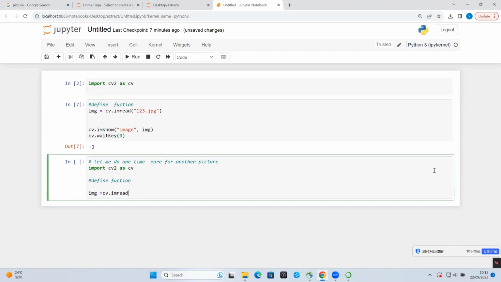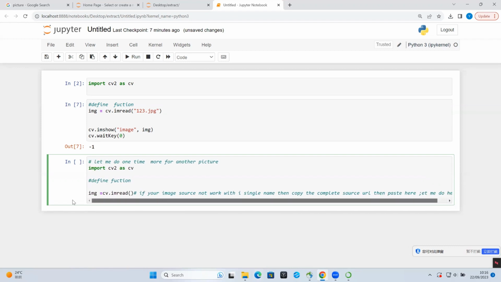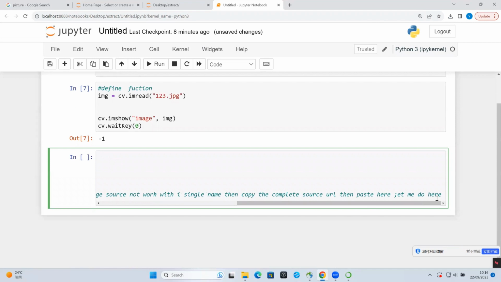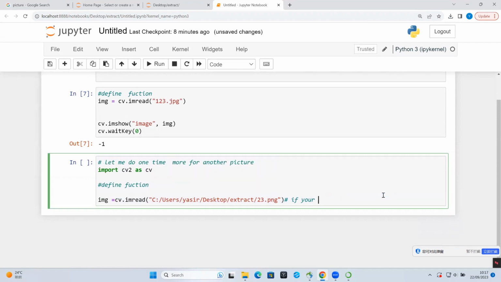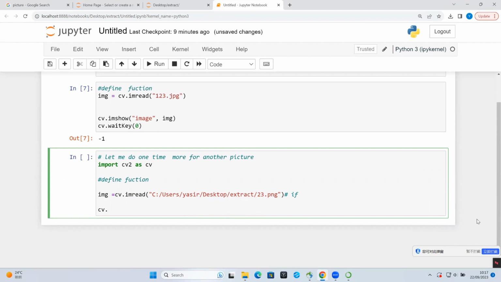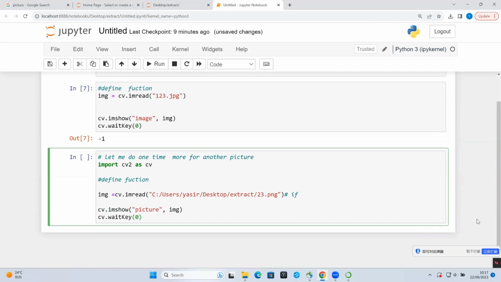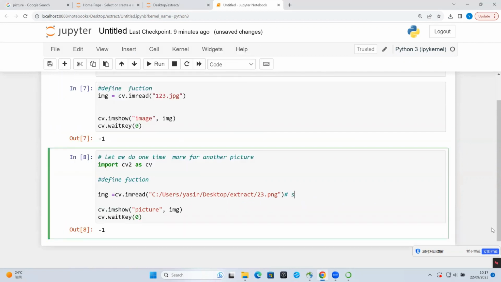Let me show you another way to show an image of another format, for example PNG. You can Google any image and save it in any format you want, but I will save this image in PNG format. Sometimes you will face a problem showing the image. Maybe you will face it in the future, or maybe you already faced it and know how to solve it. If someone doesn't know, they can try this to solve the problem.